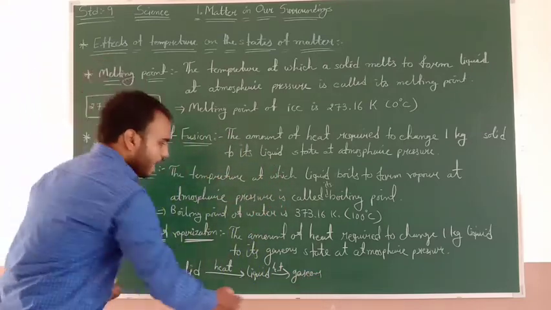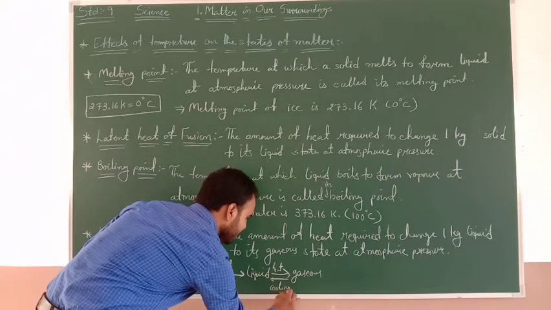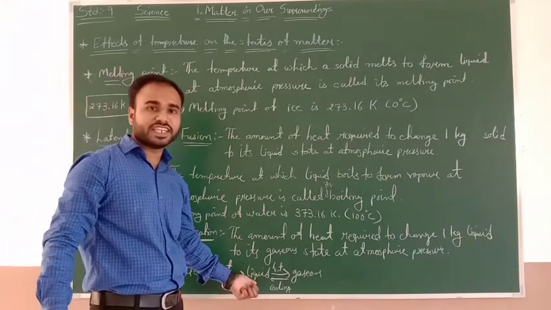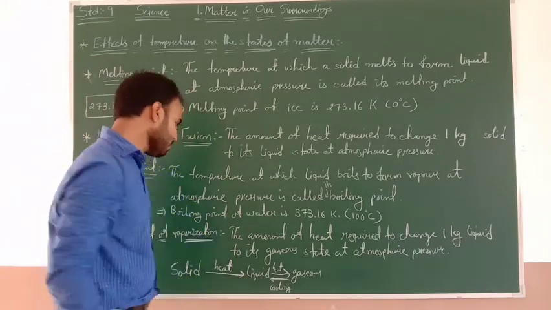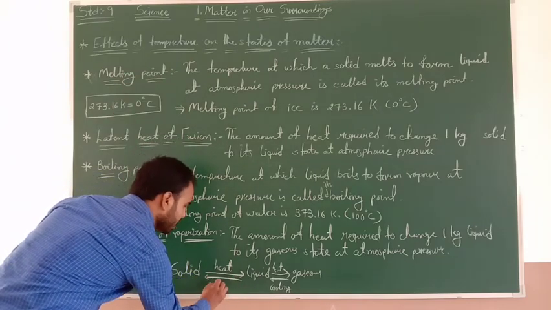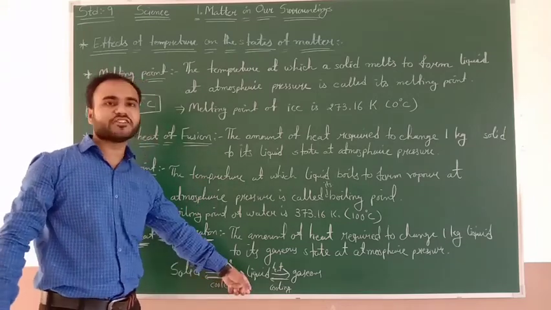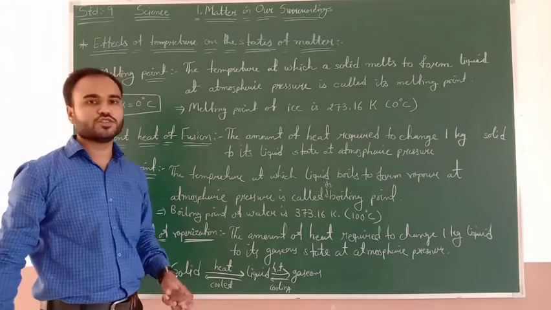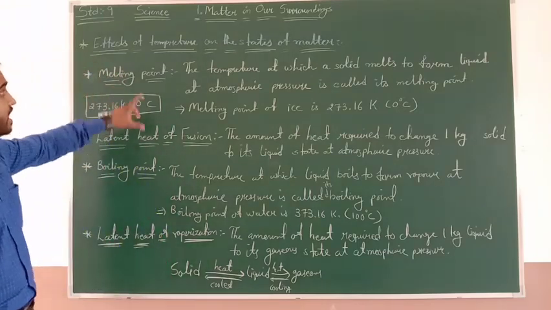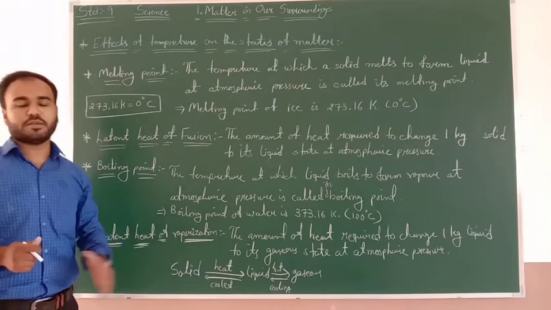And by cooling, if we cool the gaseous form, meaning vapor of water, it will convert into liquid, that is water droplets. And if we do more cooling to the liquid, it will convert into solid again. So these are the important things about the effects of temperature on the states of matter.